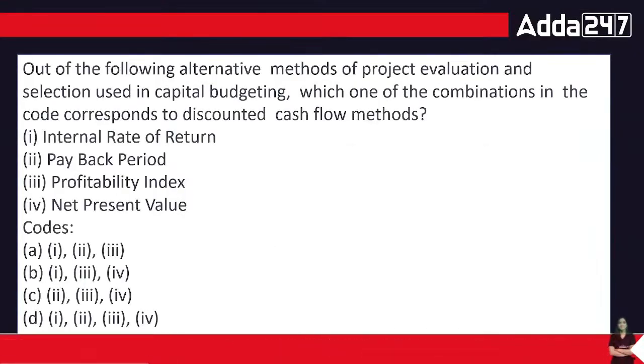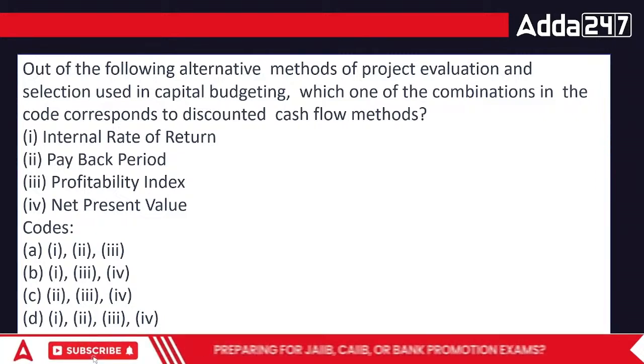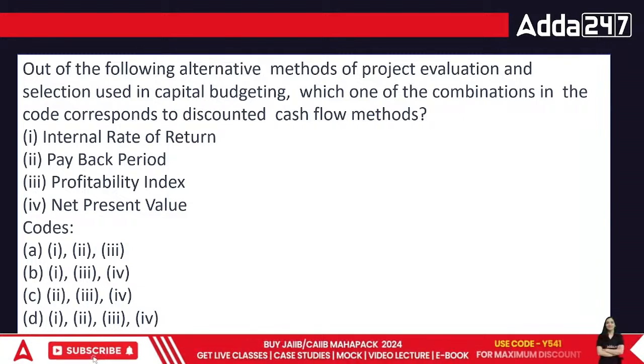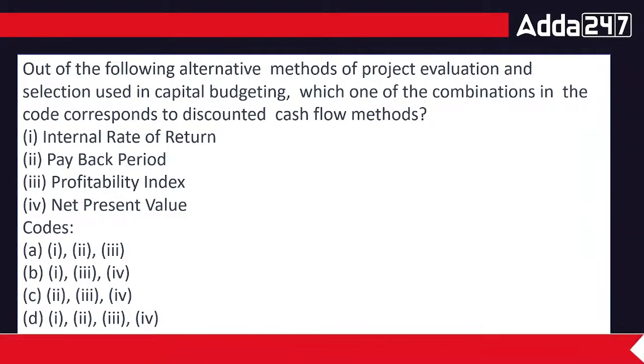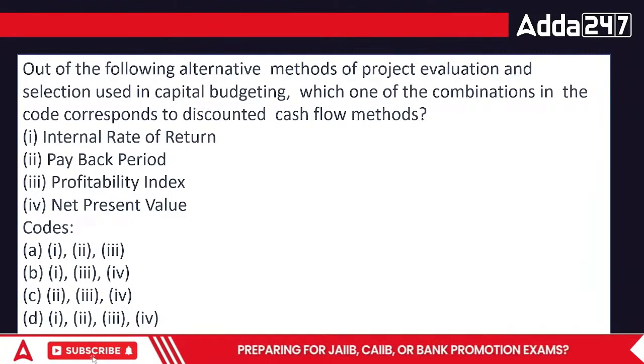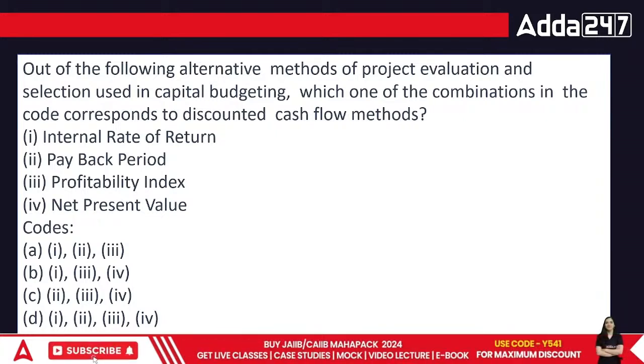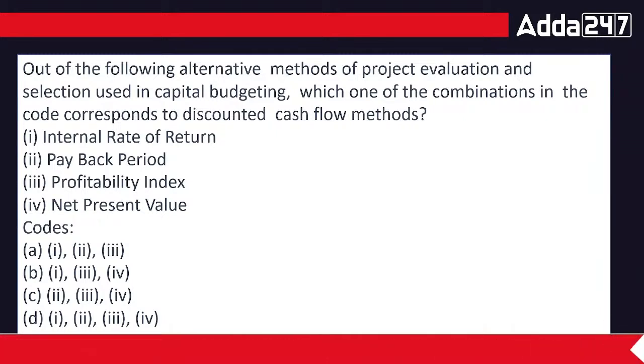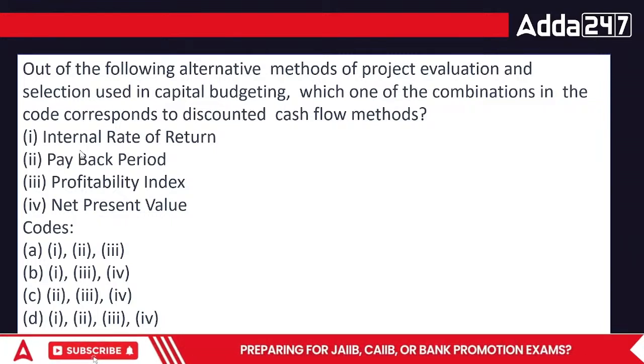Acha, another interesting question, longer question, but I would say a very beneficial question for you. Out of the following alternatives, methods of project evaluation and selection used in capital budgeting, which one of the combinations in the code corresponds to discounted cash flow methods? IRR, payback, internal rate of return, payback, profitability, or net present value? Profitability index, that is PI, and NPV.